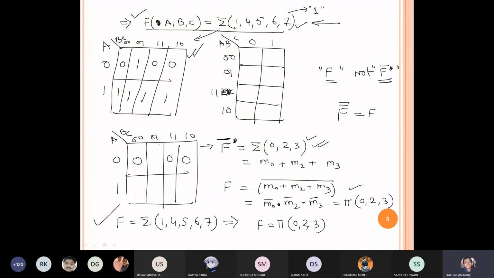We can write either this expression or this expression, both are correct. On the left hand side we have written f as a function of summation, and on the right hand side the same f function is written using pi, that means in multiplication form. That is the beauty. Is it clear? Okay.